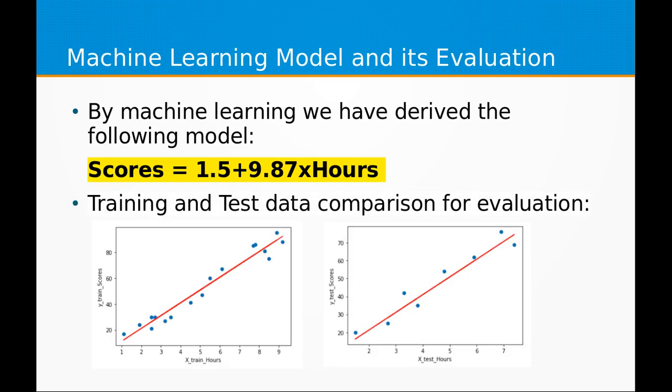These are the graphs derived from the training and the test data sets. By comparing both the graphs, we can see that both are of linear nature, which is a good sign for a good predictor. Now, as test data sets are used for prediction, we'll observe the test graph. From the test graph, we can observe that the scores predicted by the hours are similar to those of the training data set, which shows that this model is the best predictor of scores.